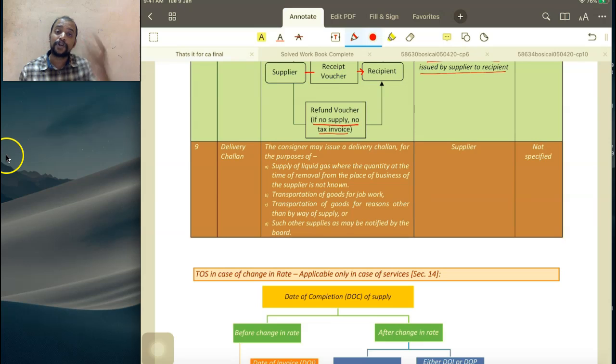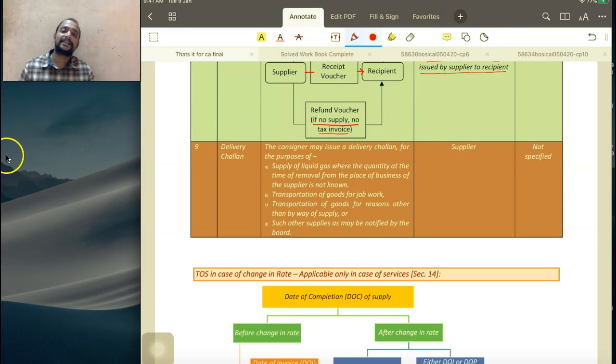What if the transaction is not a supply, but I need to prove that it is not a supply? Goods are moving from one location to another location. In that case, I need to issue a delivery challan. For example, intrastate movement of goods, stock transfer, branch transfer. They may not go for separate registration, means it is not a transaction between distinct persons. So it is not a supply. But there is movement of goods. So a delivery challan should accompany the goods.